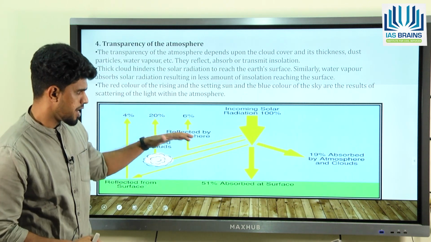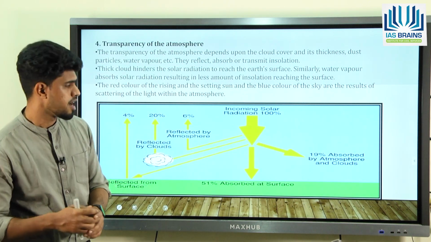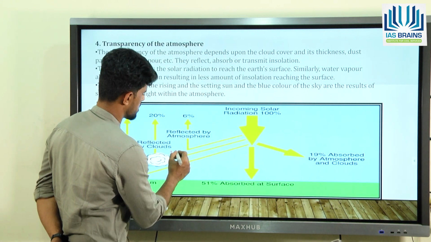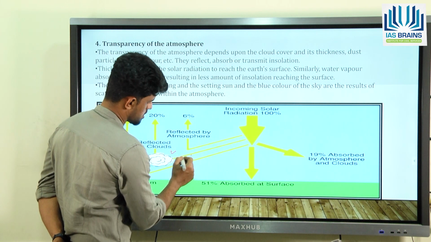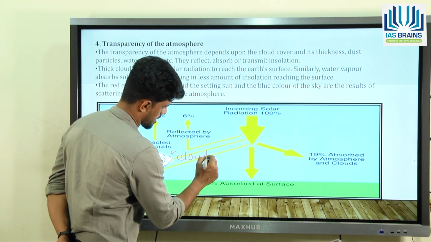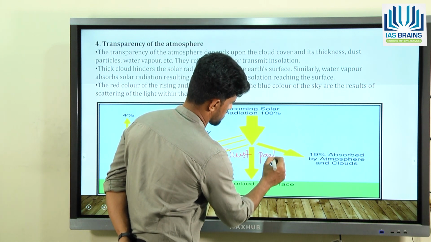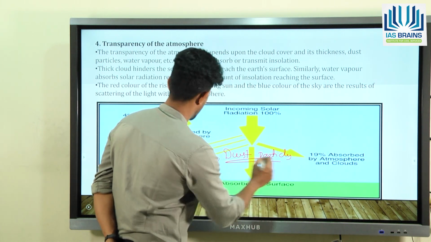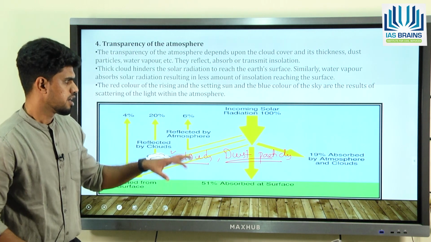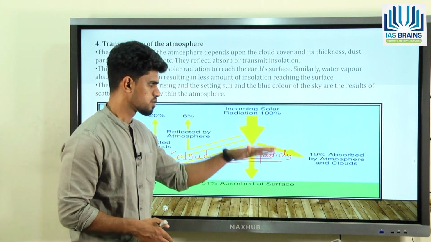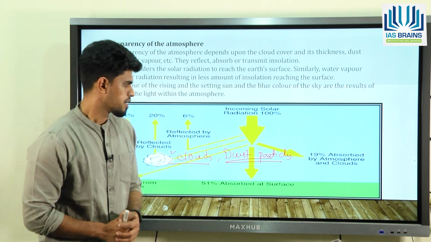So the sun rays which are entering into the earth are basically blocked by the atmosphere, basically blocked by the clouds. Okay. So the dust particles that are present in the atmosphere. Now, the more transparent the atmosphere, the fewer the clouds, the better the incoming solar radiation, or insolation.